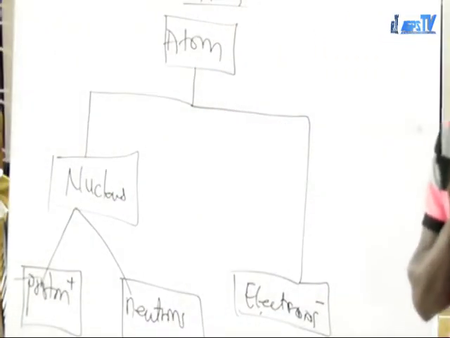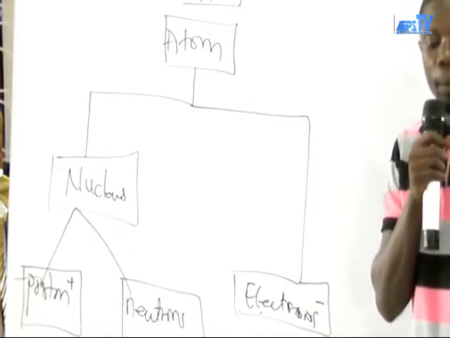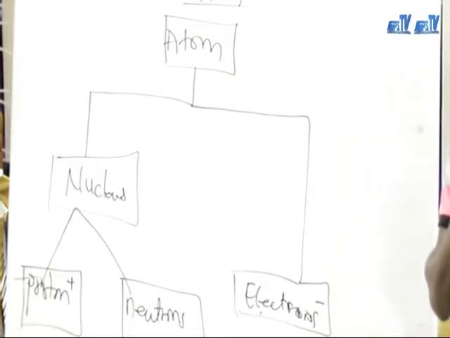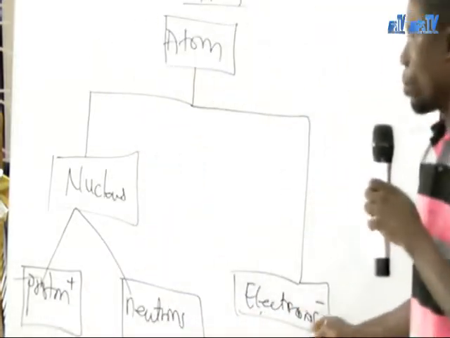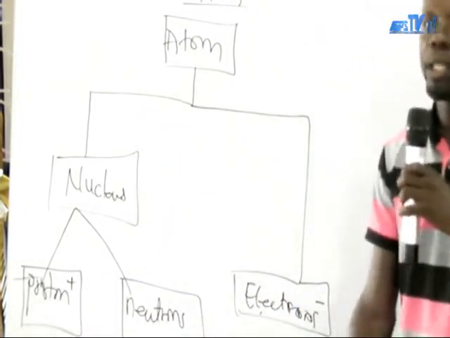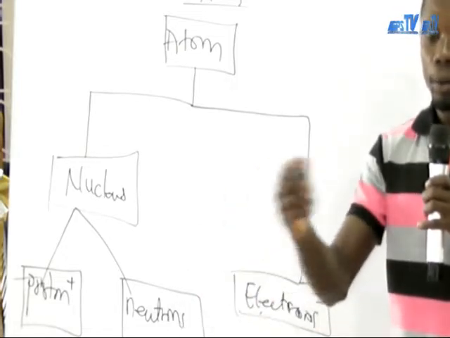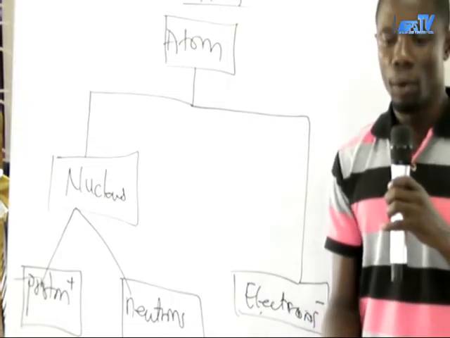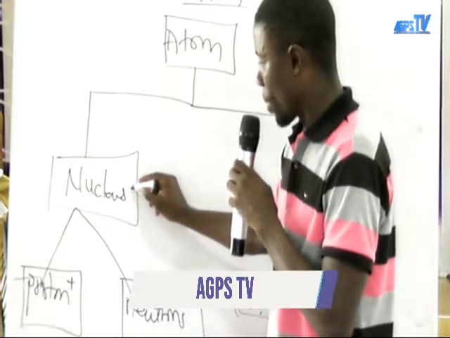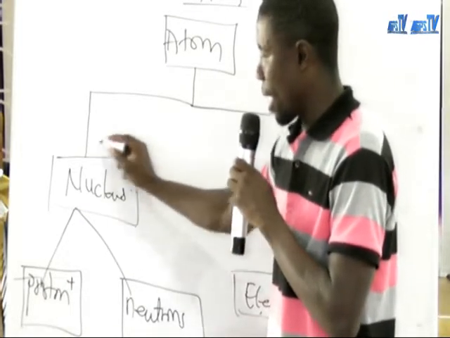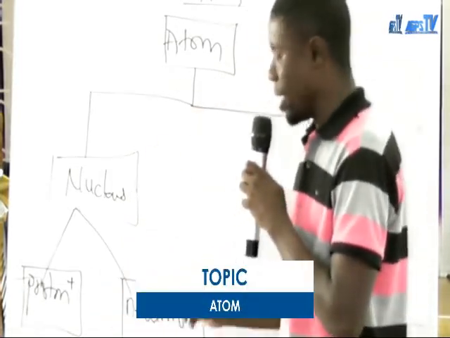So the protons and the neutrons are found in the nucleus of the atom. It is very important. Take note of them. And the electrons move around the shell or orbit or energy level. It is very important. So here, this is the nucleus of the atom. This one is found at the center of the atom. This nucleus consists of the protons and the neutrons.